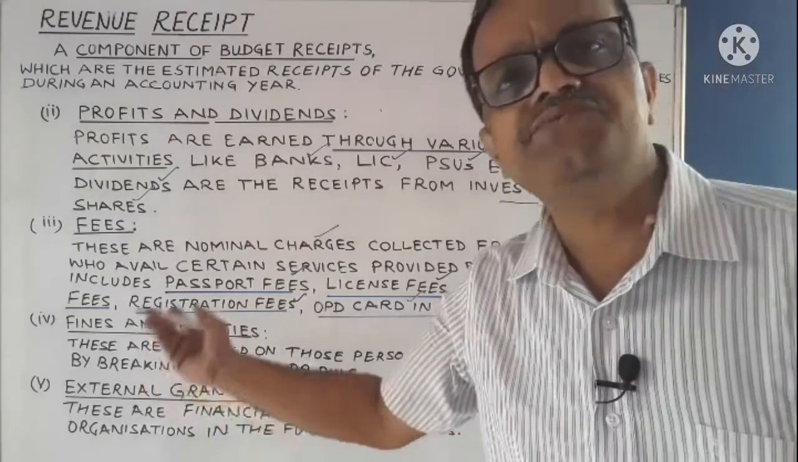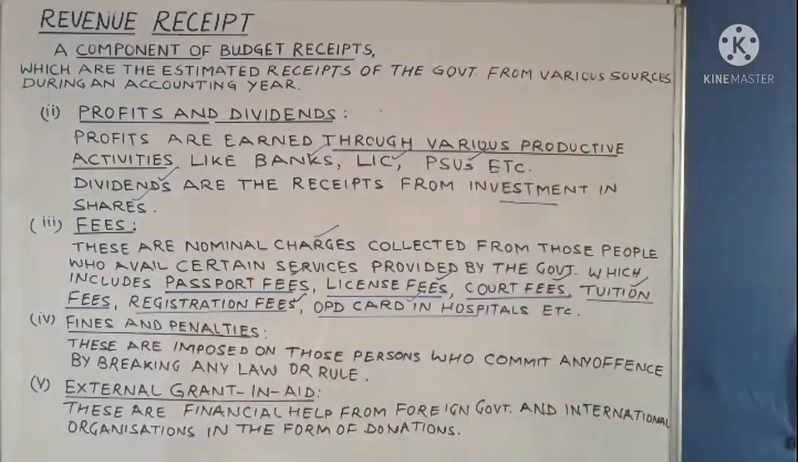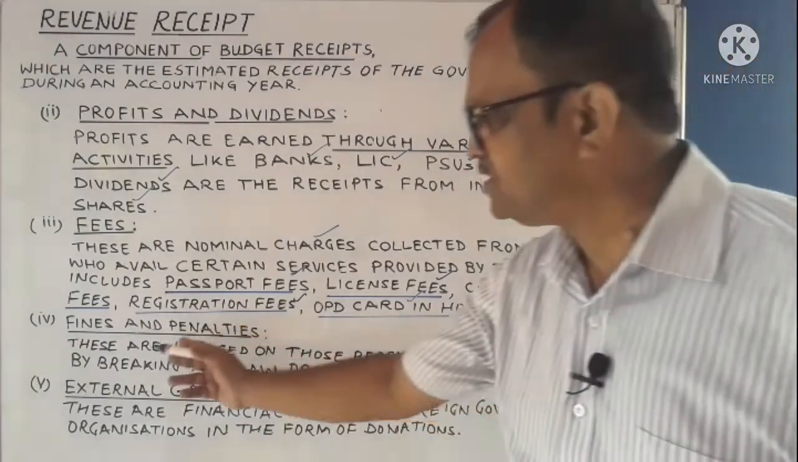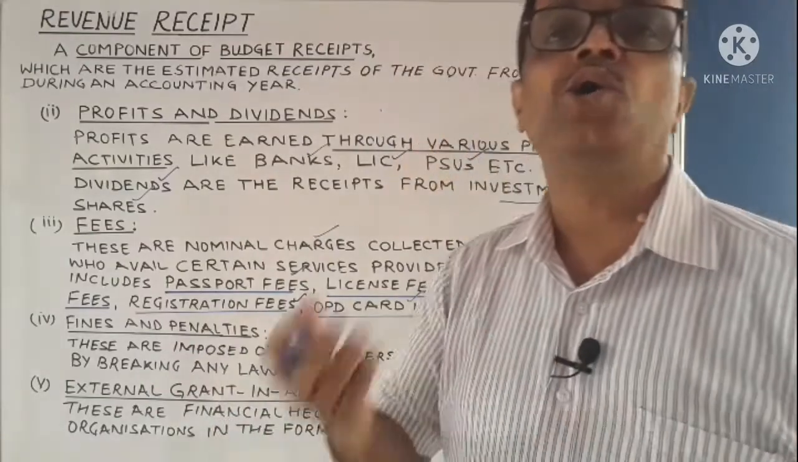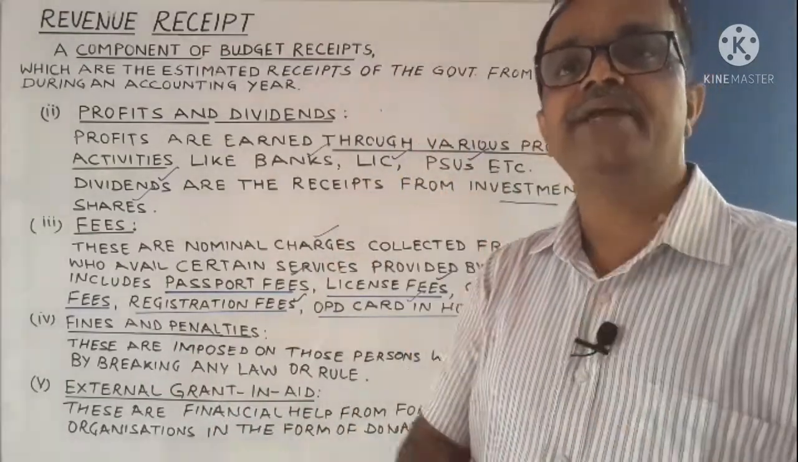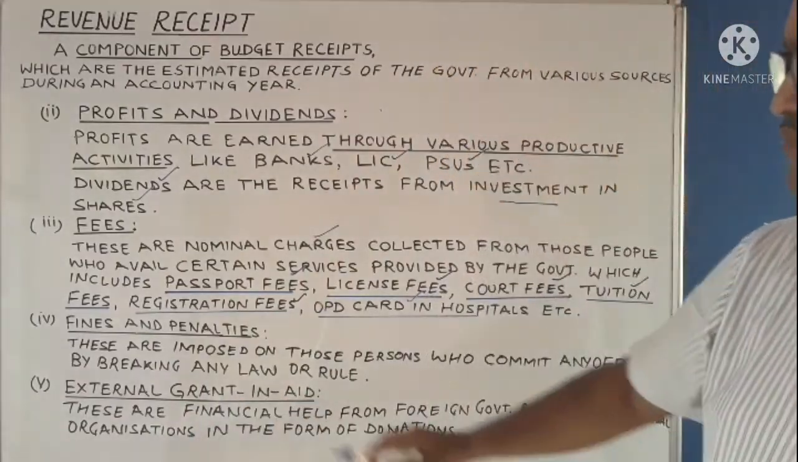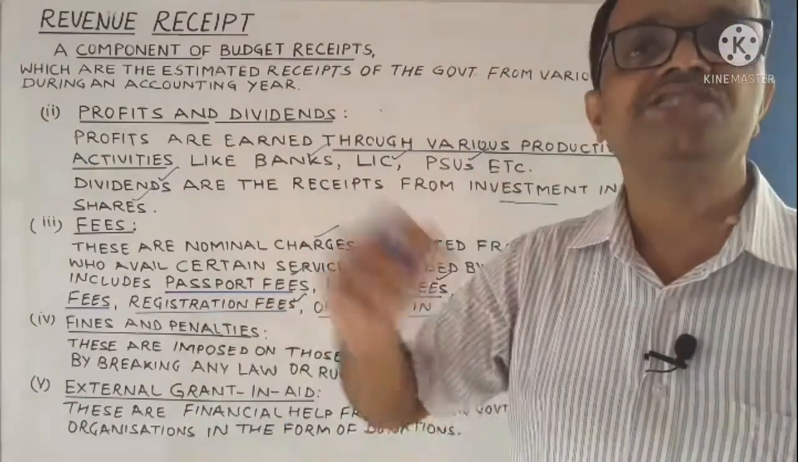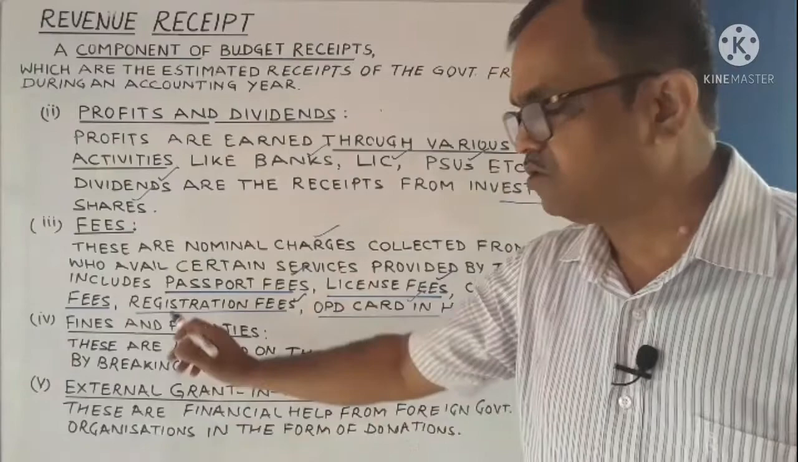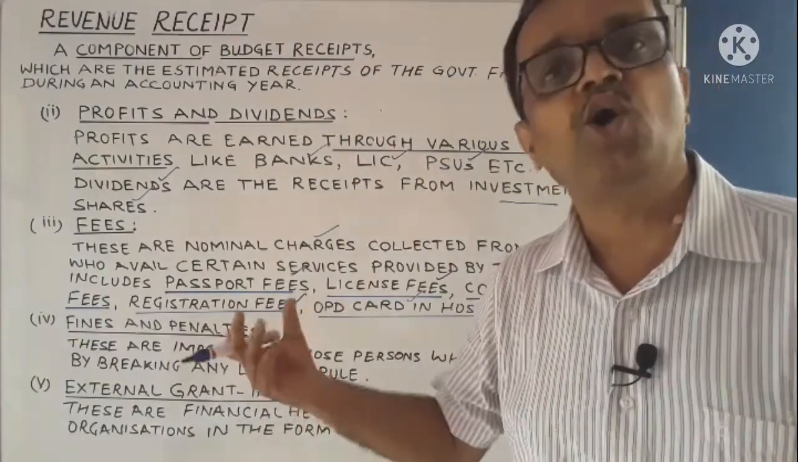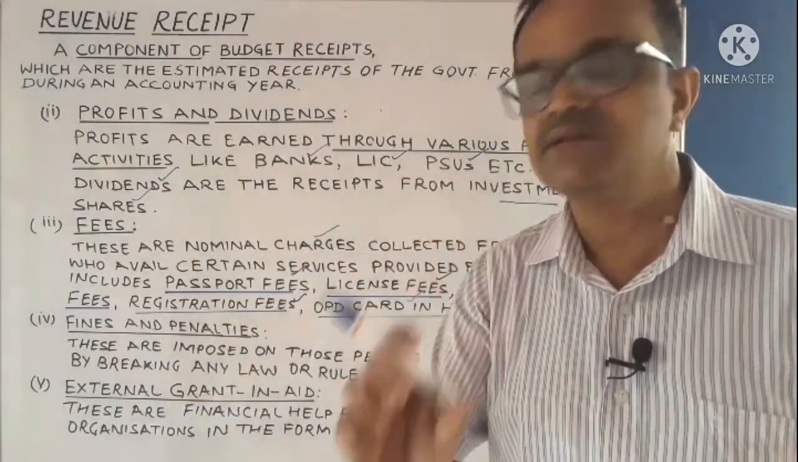Now the fourth one is fines and penalties, which are imposed on those persons who commit an offense by breaking any law or any rule. Whenever they break any law or any rule that is made by the government, then fines and penalties are charged from those people. That is also one of the components of non-tax revenue of revenue receipts.